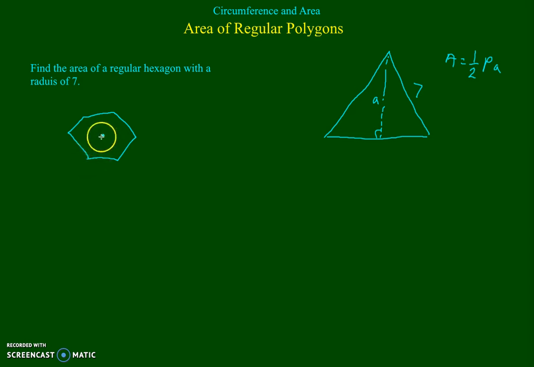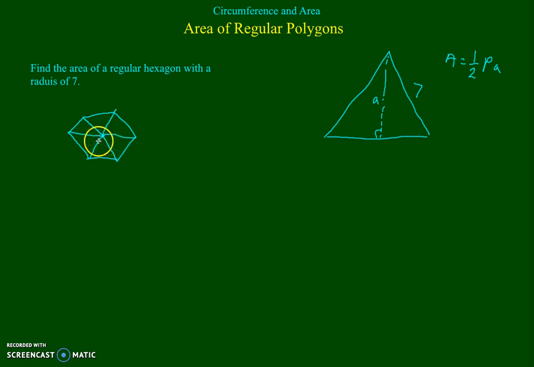Now we put in our center, and as I said before, we have one of these triangles for every side in the regular polygon. And all these triangles are congruent triangles. Well, that means if all of these triangles are congruent, then all of their corresponding parts must be congruent.